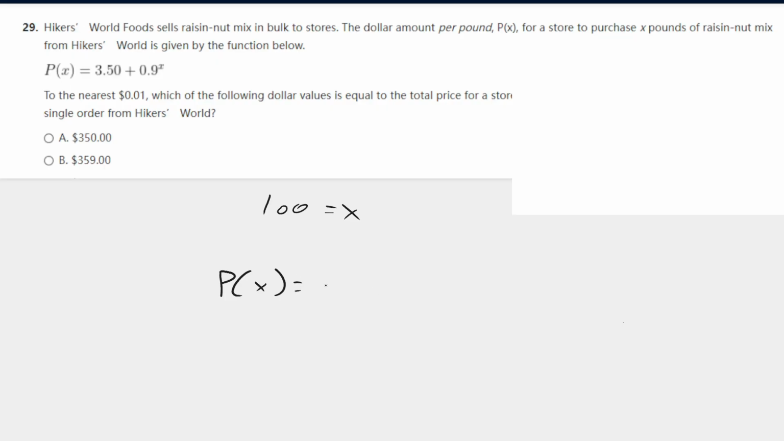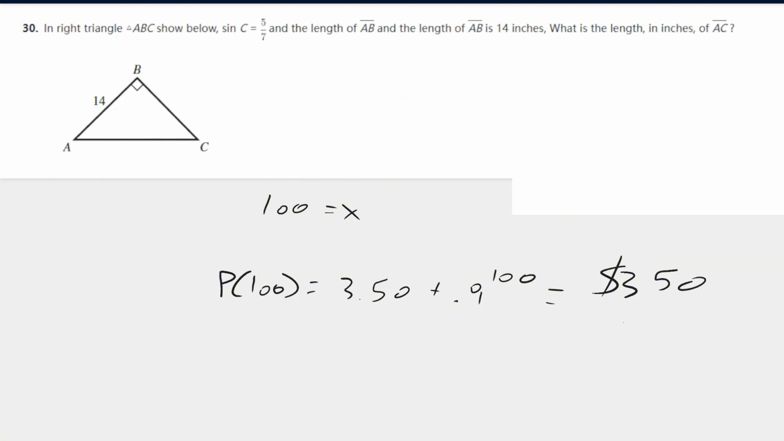So p of x equals 3. Well, it wouldn't be p of x actually. It would be p of 100 equals 3.5 plus 0.9 to the 100, because that's our x value. We just plug it into our calculator. And when we do plug it in, we get $350. So a very easy question.